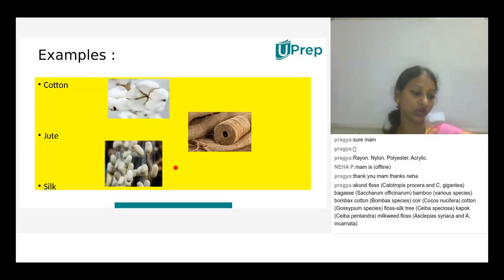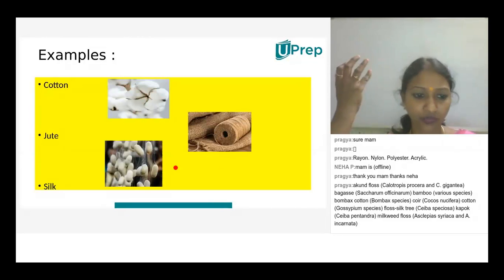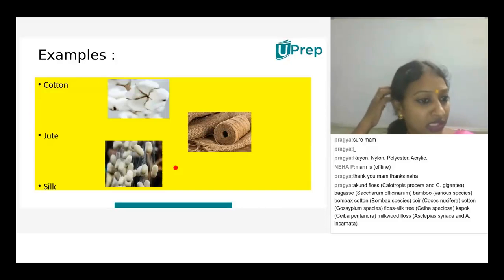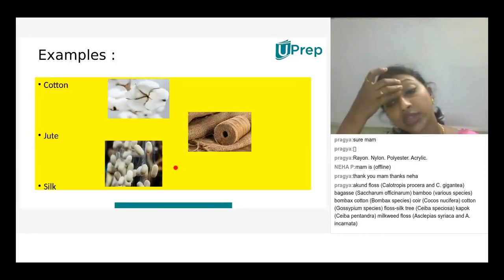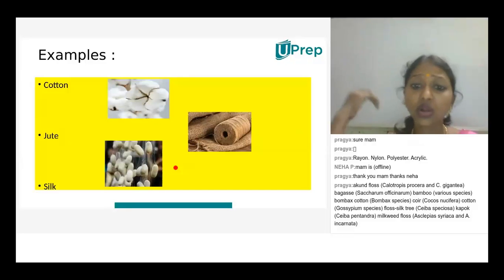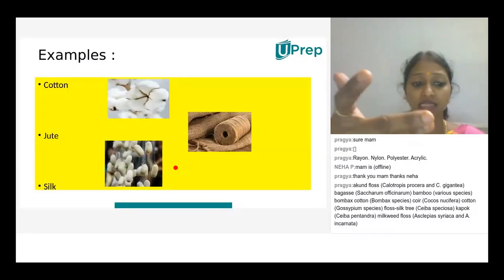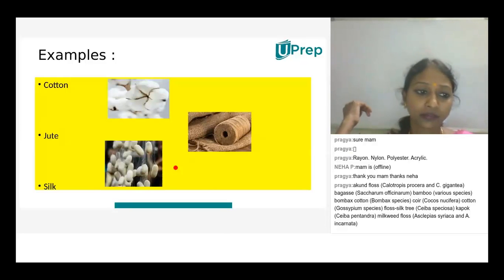So here also, whatever the naturally obtained product, there are many kinds based on quality and purification. For example, when we go with coal, we can see that different kinds of coal materials are obtained based upon the percentage of carbon. Here also, what Pragya has sent just now, different species of cotton. Am I right, Pragya?